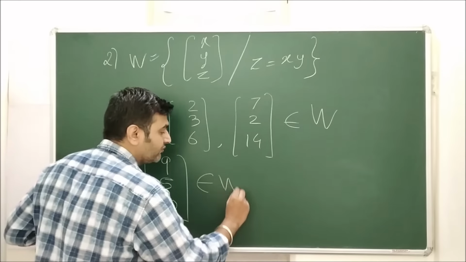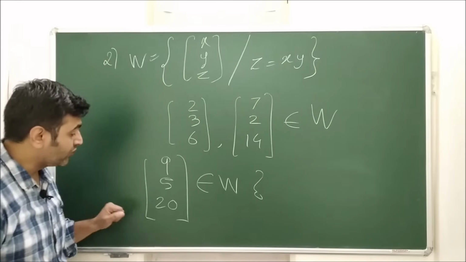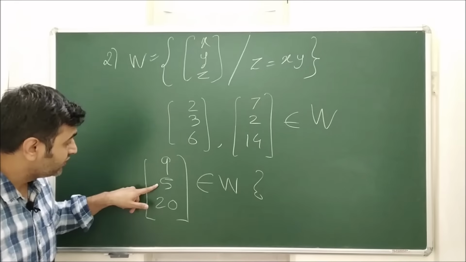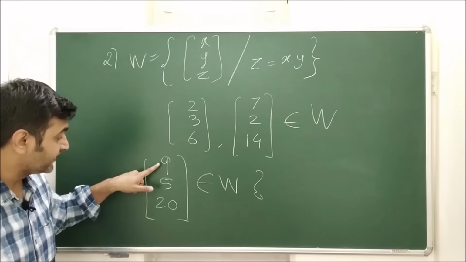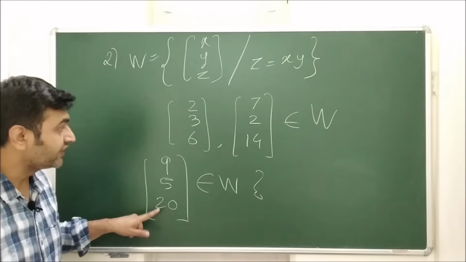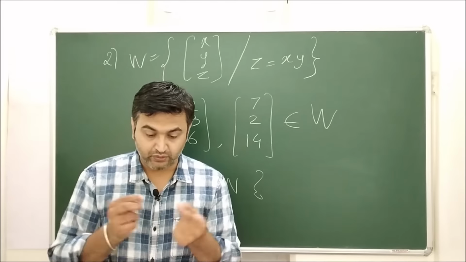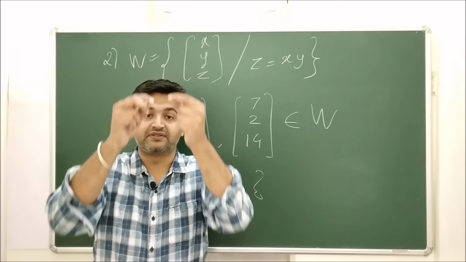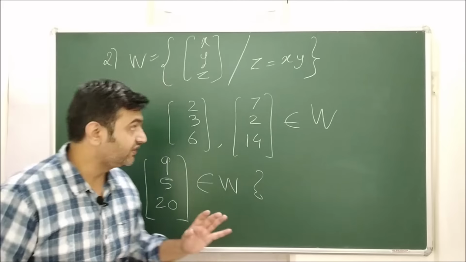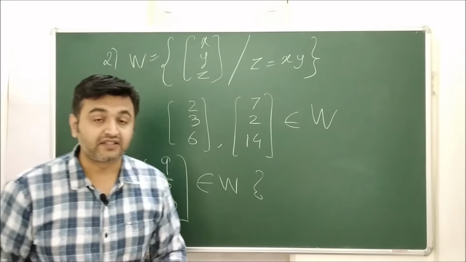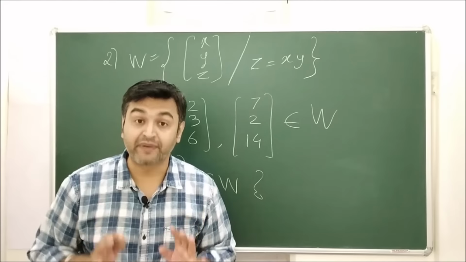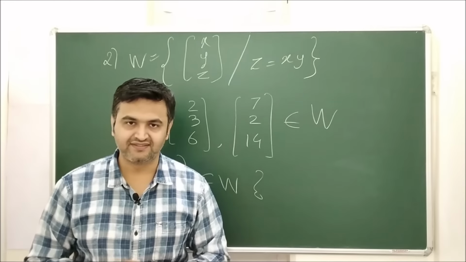Does this belong to W? No. Why? Because the third component is not the product of the first two components. 9 times 5 is 45, which is not equal to 20. So it has two vectors, but when you add, it does not fall into the same set. It goes somewhere else. Therefore, this is a subset of R3, but this is not a subspace of R3.